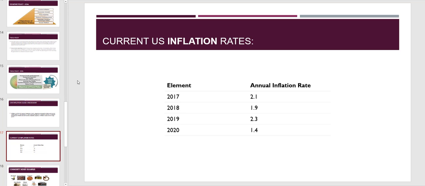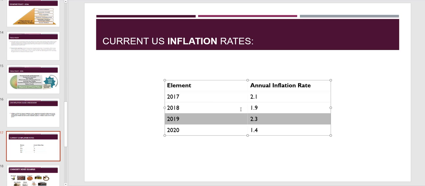All right, so current US inflation rates since 2017: 2.1 in 2017, 1.9 in 2018, 2.3 in 2019, right? As you all know, in 2019, just before everything happened, we were in a growth phase.